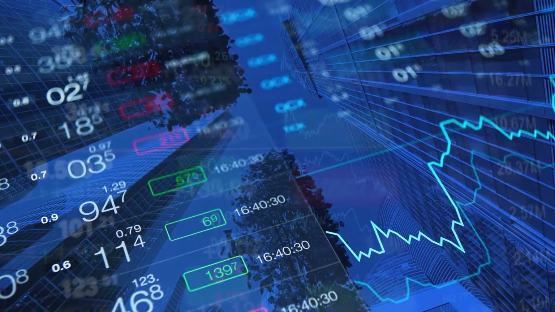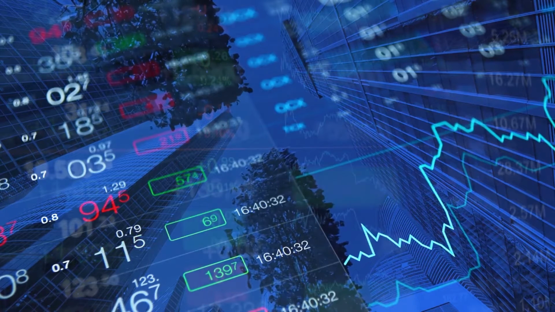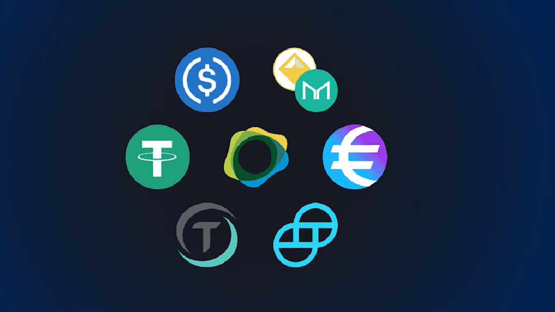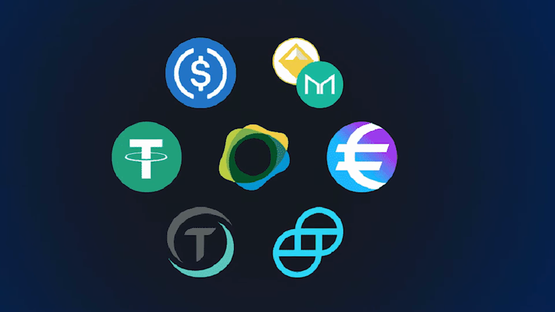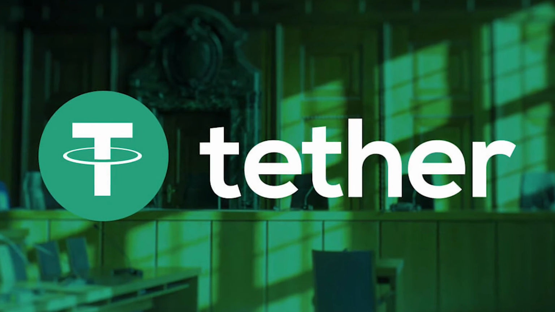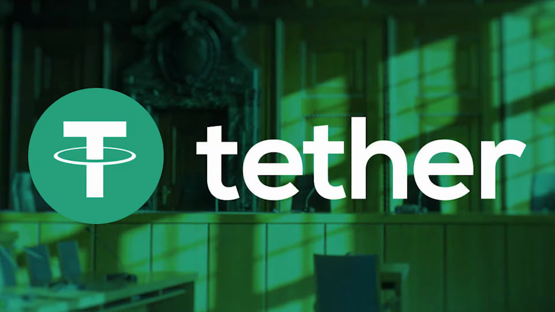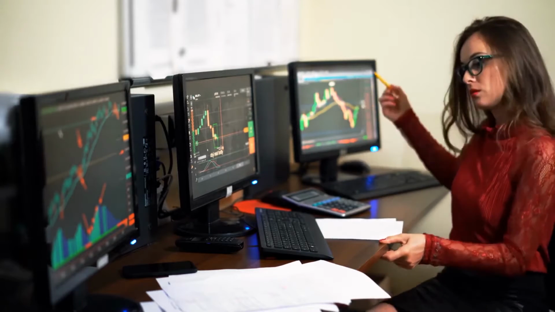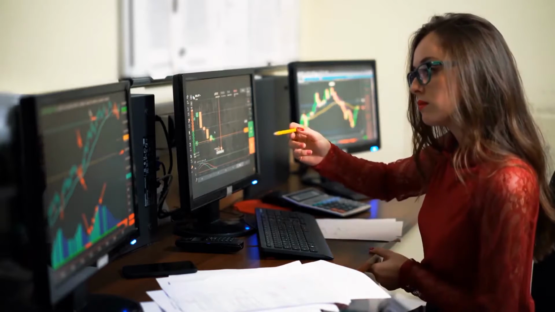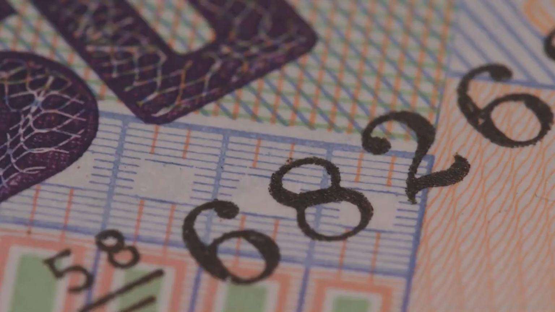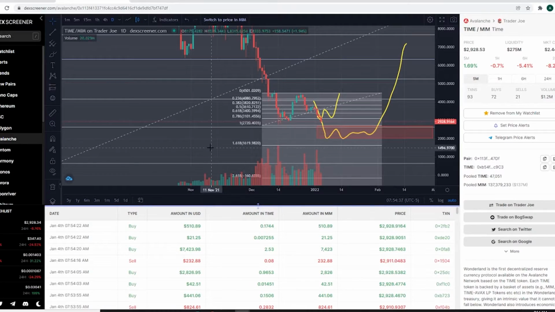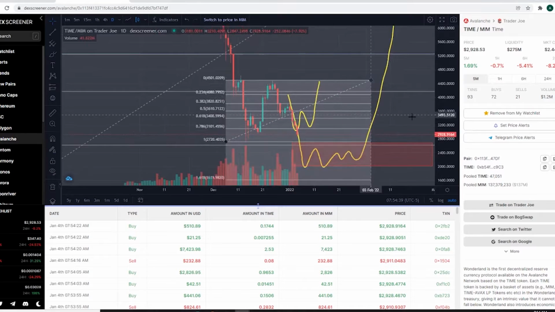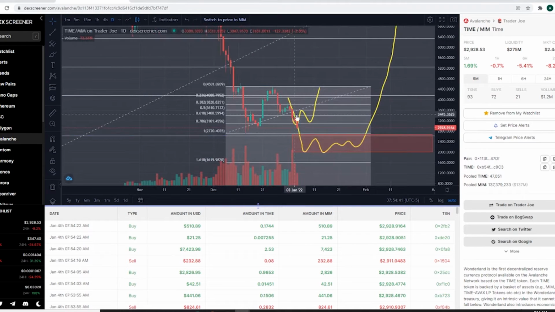Wonderland describes itself as a non-pegged stablecoin. Stablecoins are tokens that are pegged to an underlying asset. An example is Tether, which is tied to the US dollar. However, TIME is not pegged to any particular currency. It chose to reject pegging because governments can control the value of currency, and Wonderland does not want to take this risk. Instead, it uses a treasury filled with several types of tokens to back up the value of each token.